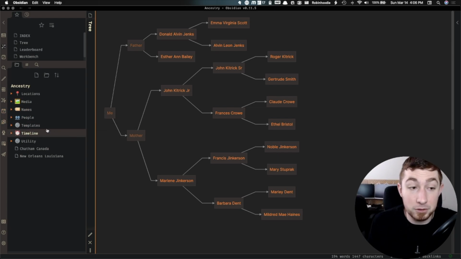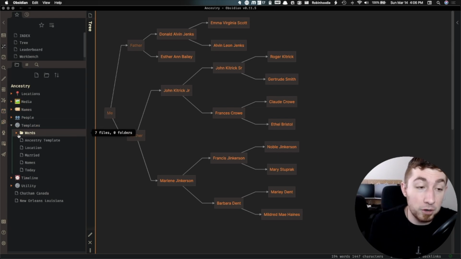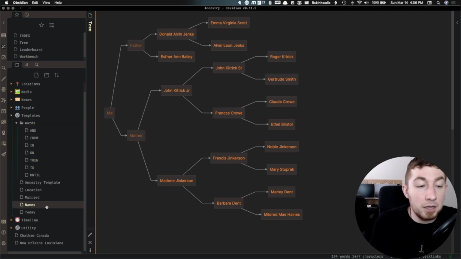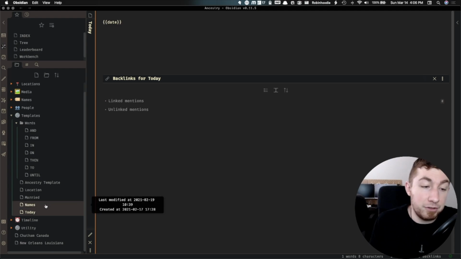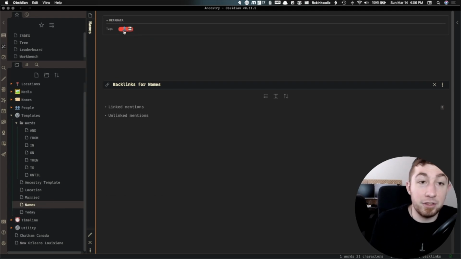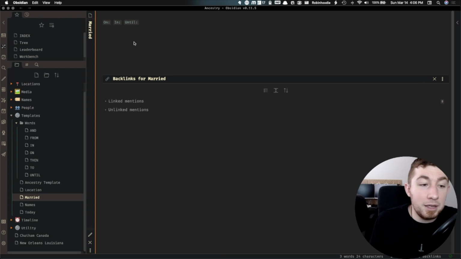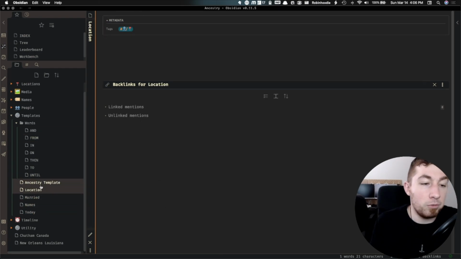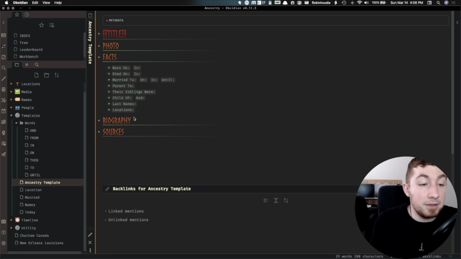So what do the templates look like? What am I using and what am I using them for? I don't have as many, and I'm not using my normal vault's templates. I have one for today, which is just the date. Names, which really is just the tag. Married, these are some phrases, because I added just the normal item itself and the actual entries.